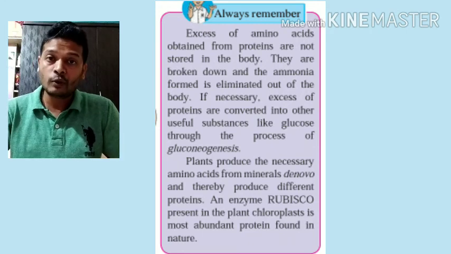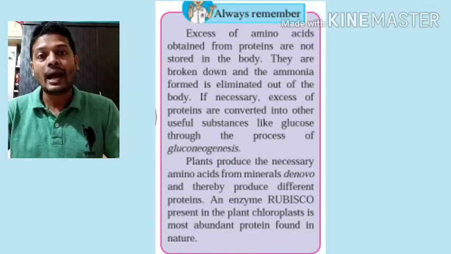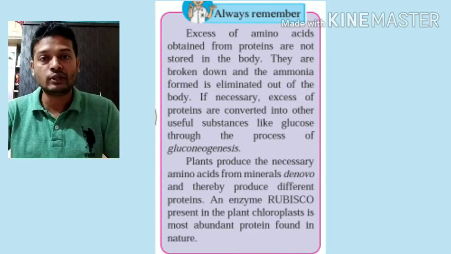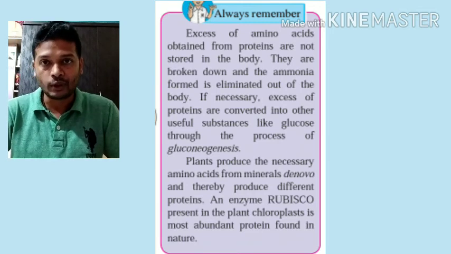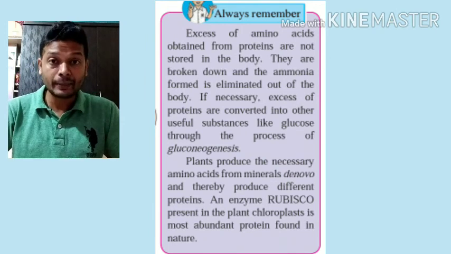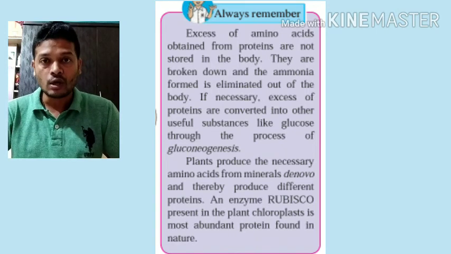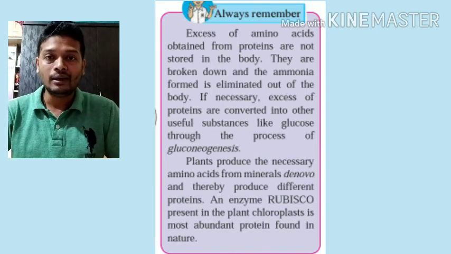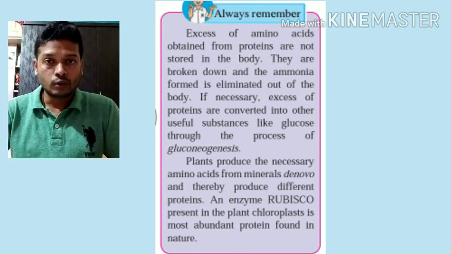So whatever amount of proteins are required, we digest from amino acid, utilize to form the proteins, and the rest of it is excreted out in the form of urea. Ammonia gets converted into urea and it is excreted outside the body. Then sometimes it may happen very exceptionally when our body loses all the glucose, or when we have complete lack of carbohydrates, proteins may get converted into glucose.